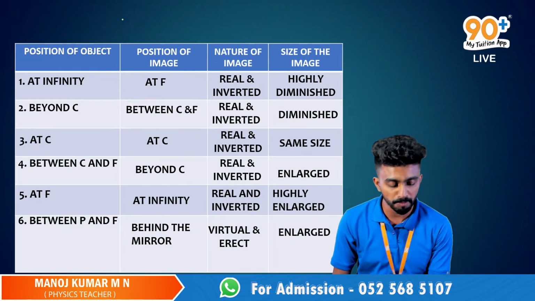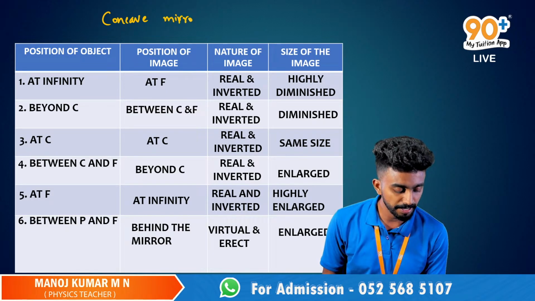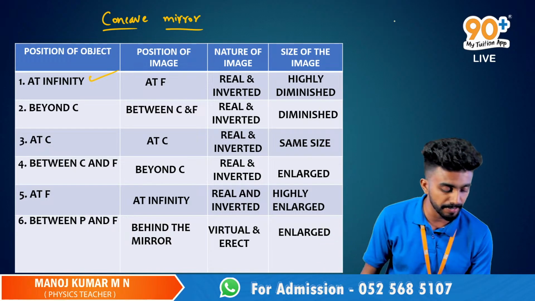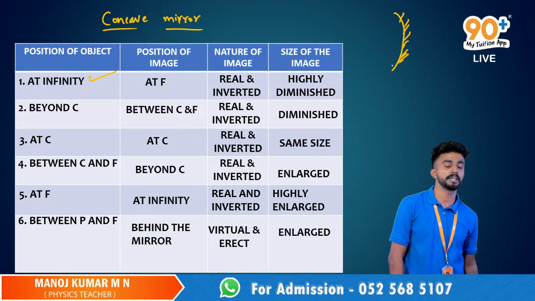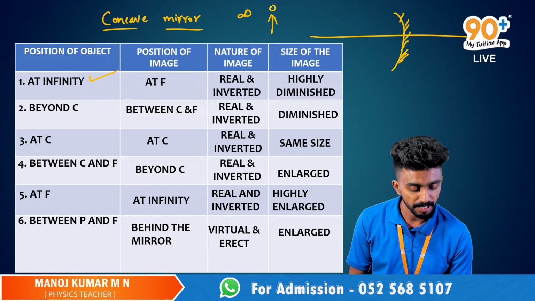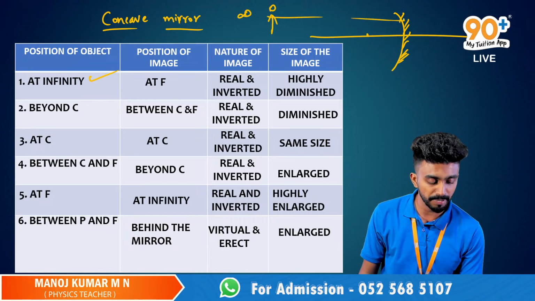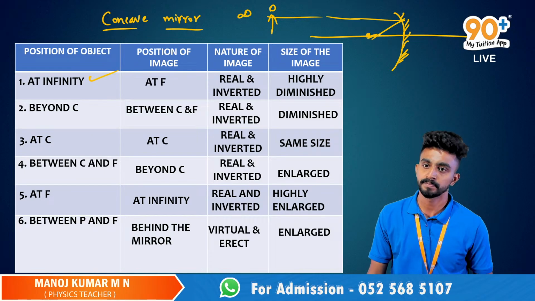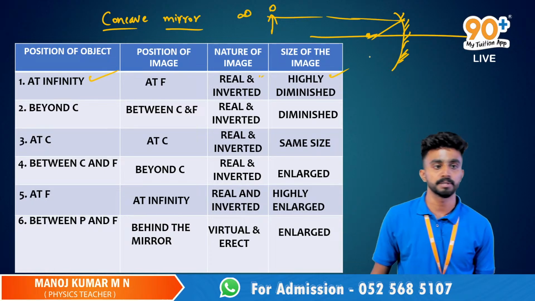These are the image formations in the case of a concave mirror, not convex, sorry, concave. Okay, Rihan? In the first case, the position of the object was at infinity, right? Imagine I'm considering a concave mirror. In the first case, the object was kept at infinity. Imagine this is infinity and this is the object. In the first case, I'll get the image at F. The image will be focused over here, right? So I'll get a real, inverted and highly diminished image.